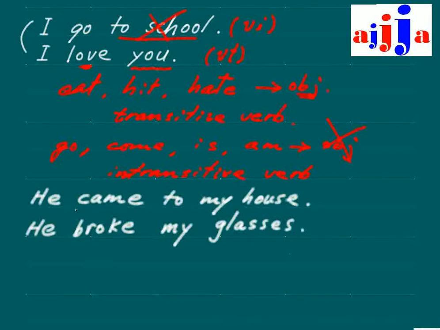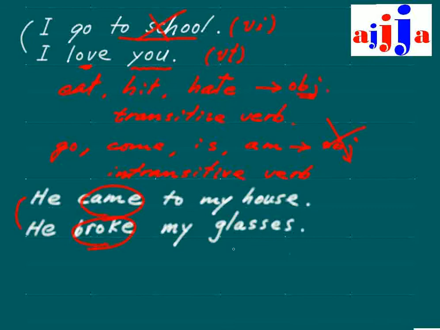Then think about these two sentences right here. He came to my house. He broke my glasses. So you can tell right away, right? The difference is this one has no object. Broke what?